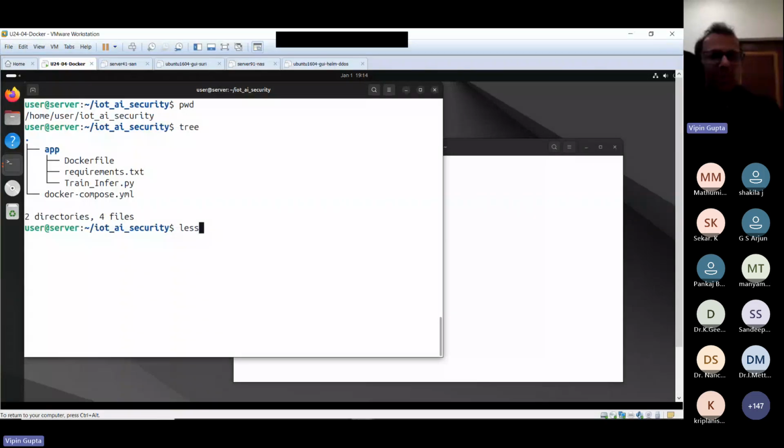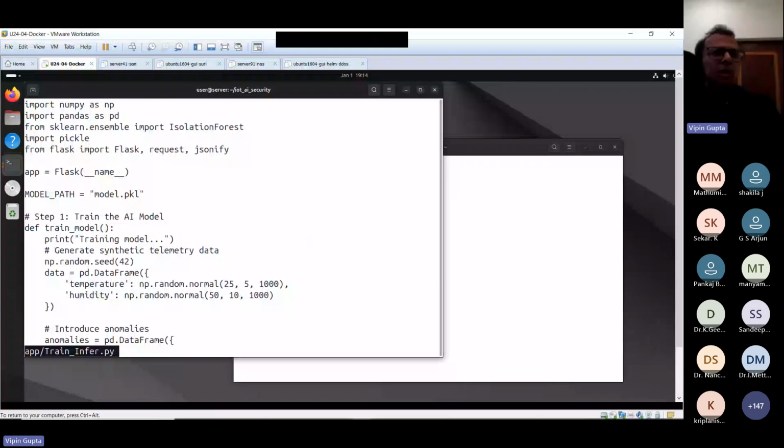I'm just going to show this file. It is in the app directory. I will not fully explain the code. Here we are using NumPy, pandas, sklearn. Look at this.